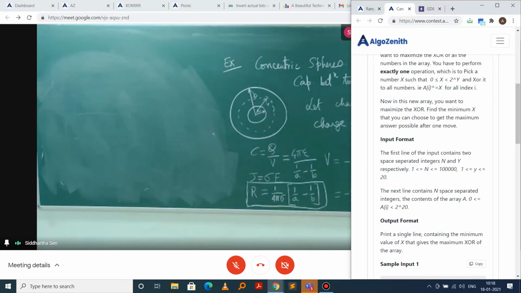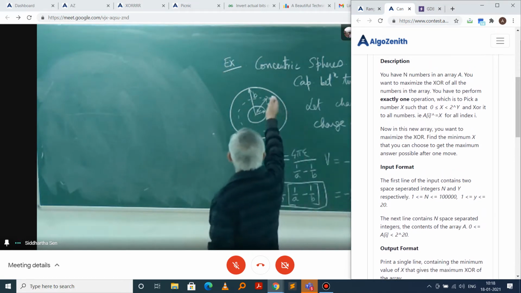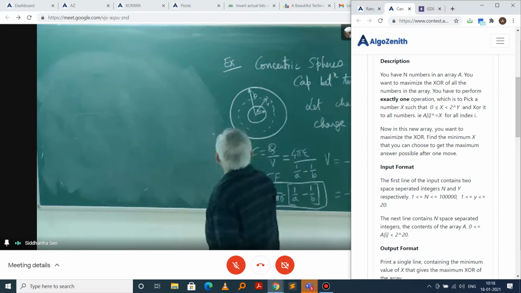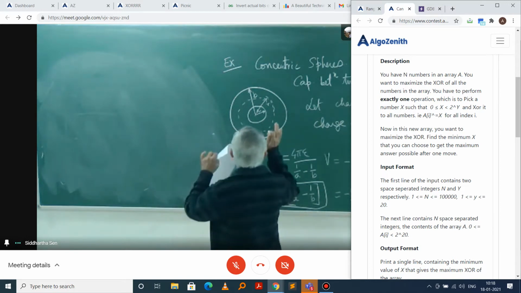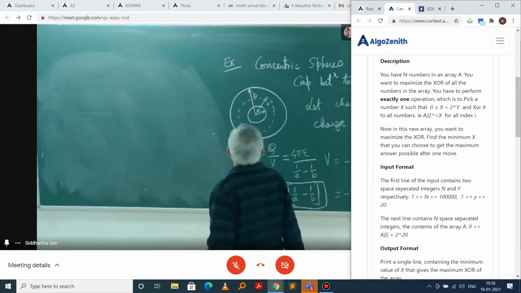Next will be a more interesting problem. First of all, we have seen both of them, so what we can say is it is in a 2D plane. These are either a cylinder or a sphere.